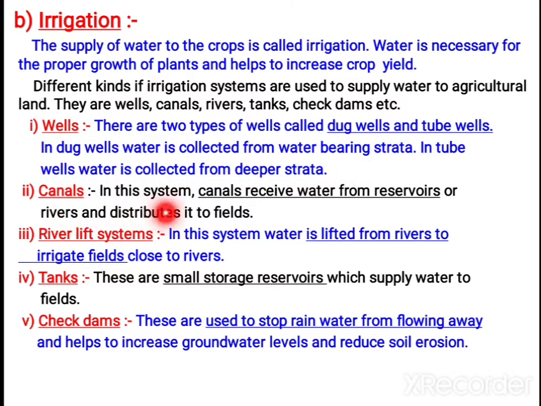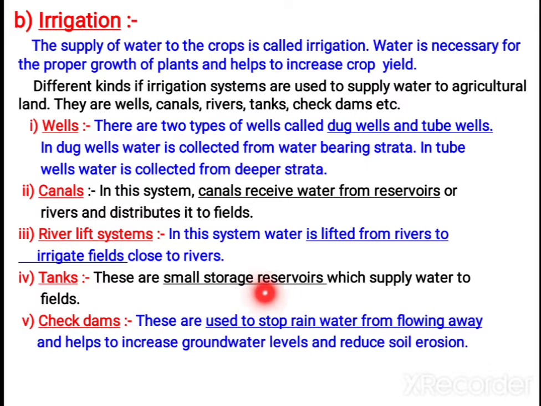Next is canals. Canals receive water from reservoirs or from rivers and distribute it to fields. So there should be some river or reservoir nearby; only then can we get water through a canal. And the river lift system: water is lifted mainly from the rivers to irrigate the fields, so it has to be close to the rivers.